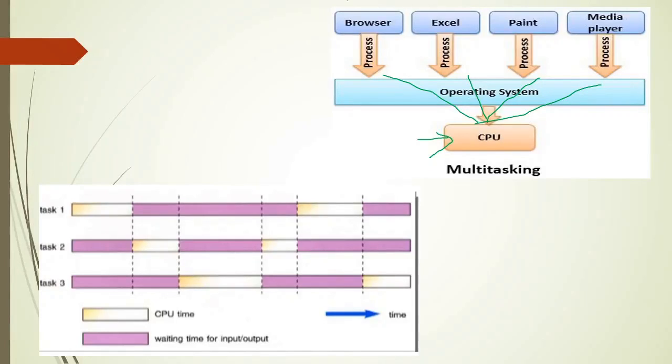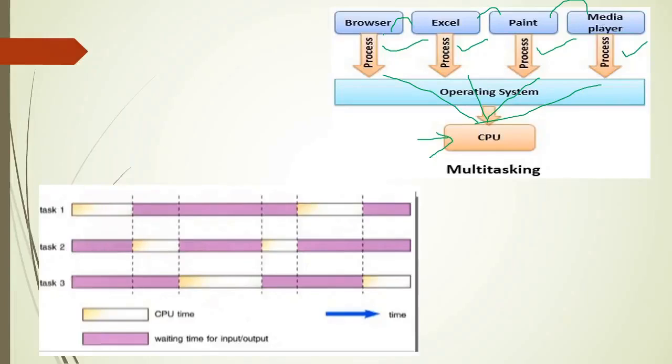If there is a single CPU in the system, it will execute only one process at a time. You can see here, these all we call processes. That means a user is working on a browser, he is also working on Excel, he is also working on Paint or listening to music. All this will be treated as processes and will be executed by the CPU, and at a time it can execute only one process.